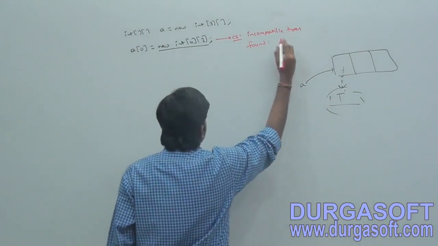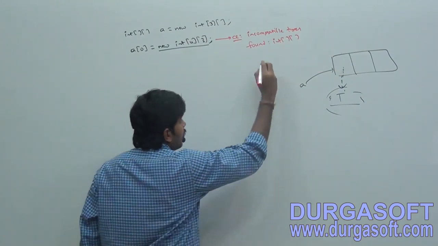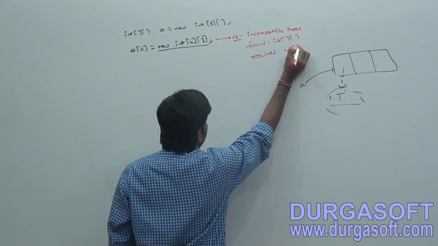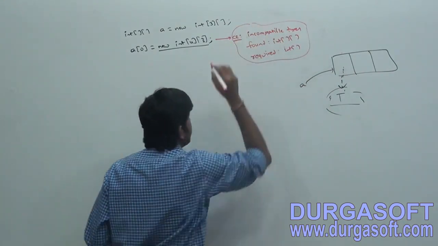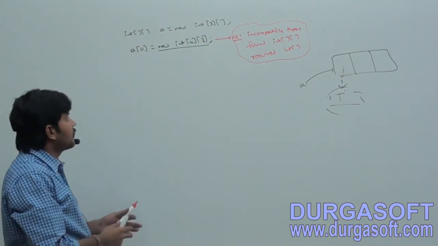Found 2-dimensional int array, required 1-dimensional array, like this, right?